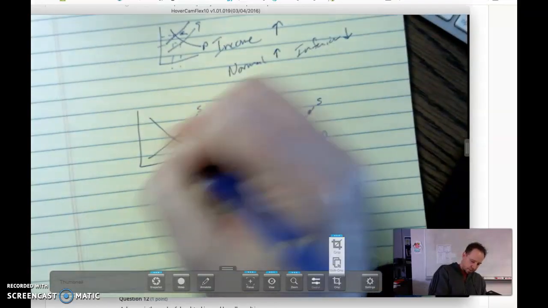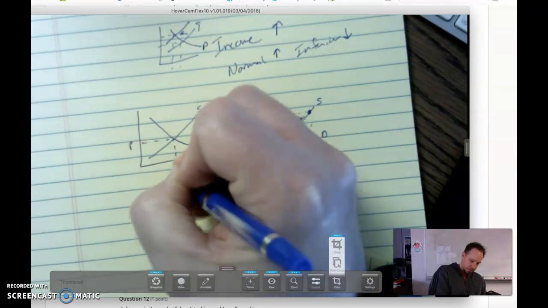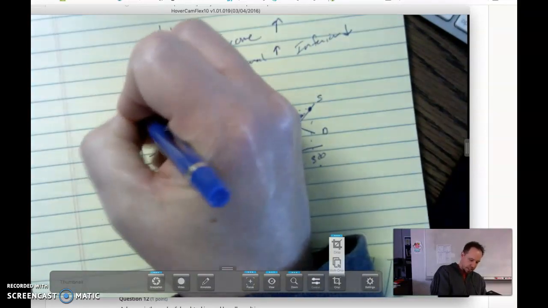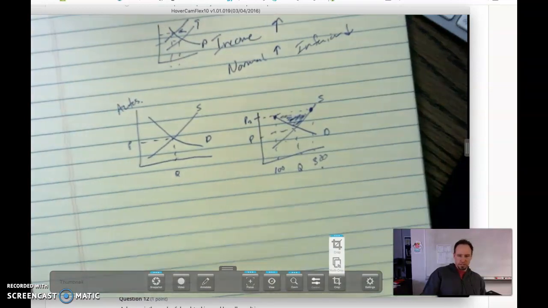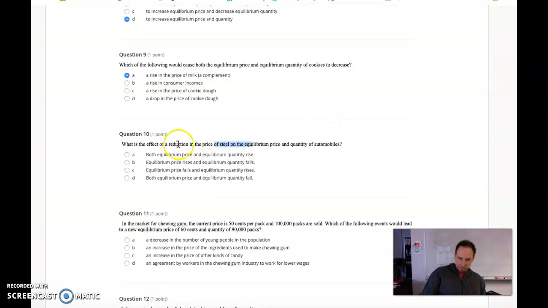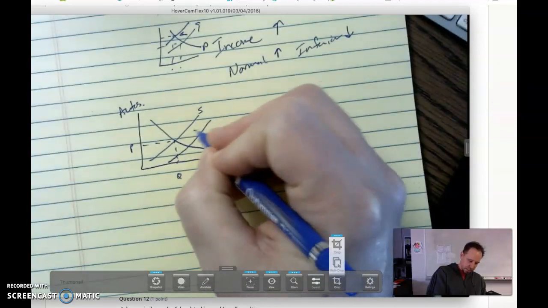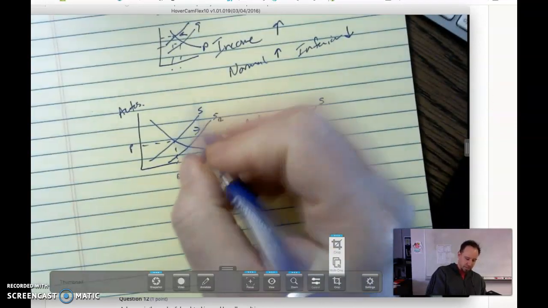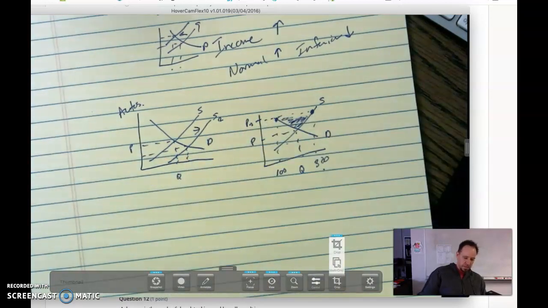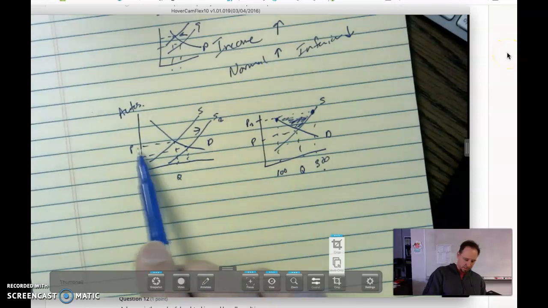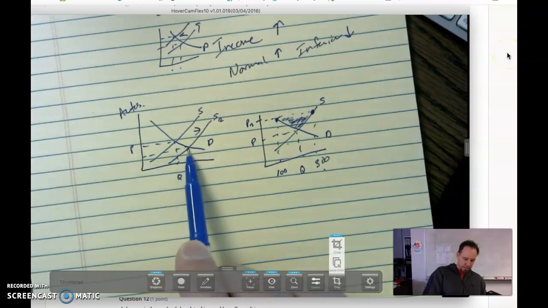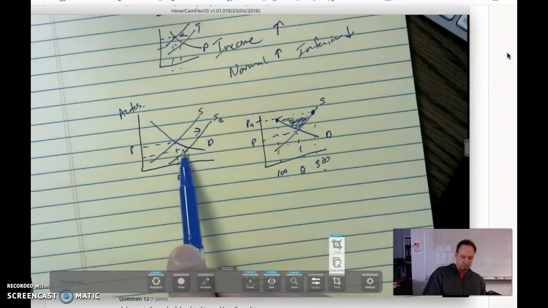There's supply, there's demand, there's our equilibrium price and quantity. Steel is now cheaper, a reduction in the price. Cheaper inputs means we see supply shift to the right. It's going to lower price and increase quantity. There's our new equilibrium right there.